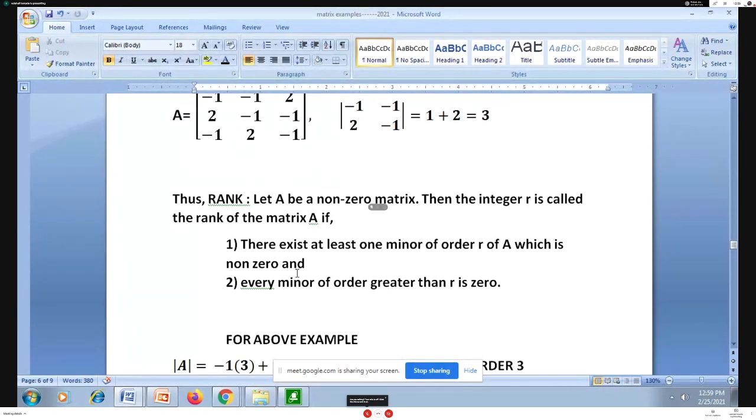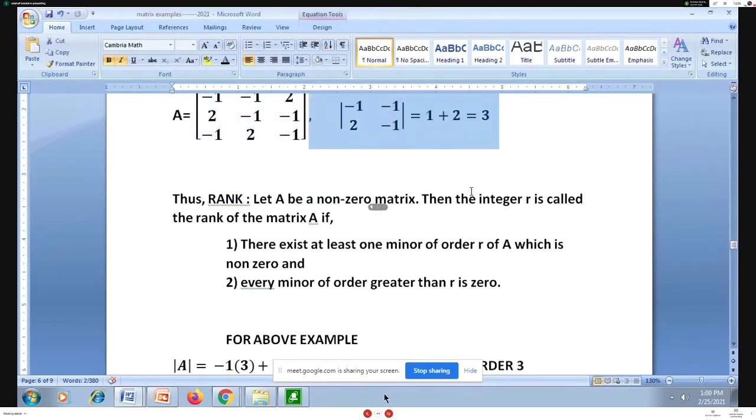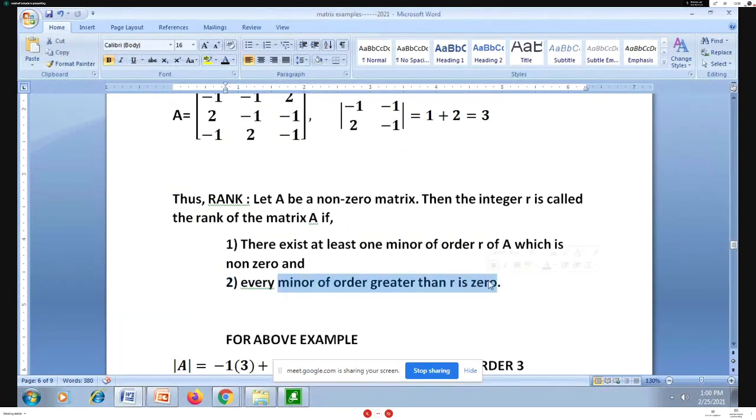So I get at least one minor, at least one determinant, by deleting any row and any column, of order 2 which is non-zero. Second, every minor of order greater than r is 0. For yesterday's example with the 3 by 3 matrix, the minor of order 3, the determinant of that matrix, we got as 0.